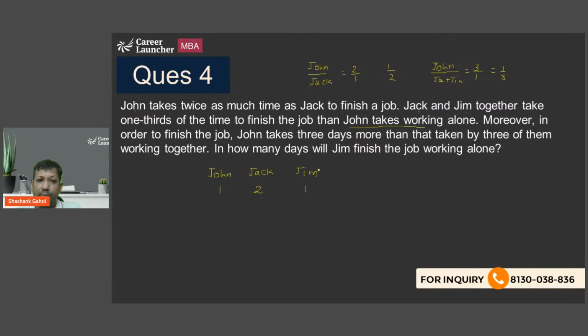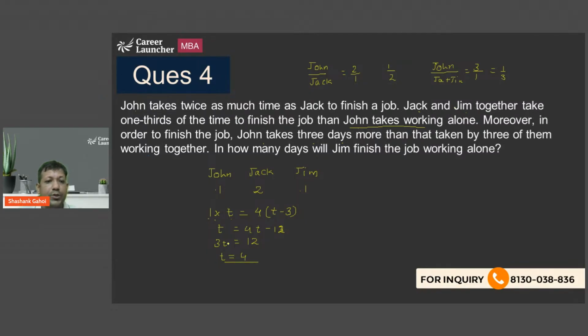Moreover, in order to finish the job, John takes 3 more days than that taken by all 3 of them working together. So if all 3 of them take T days, John is going to take T plus 3 days. So efficiency of all 3 of them is 4, and John is taking 3 days more. Total work means efficiency into time is equal to efficiency into time. So 1 into T plus 3 is equal to 4T. So from here I can say 3T is equal to 12. So T comes out to be 4.